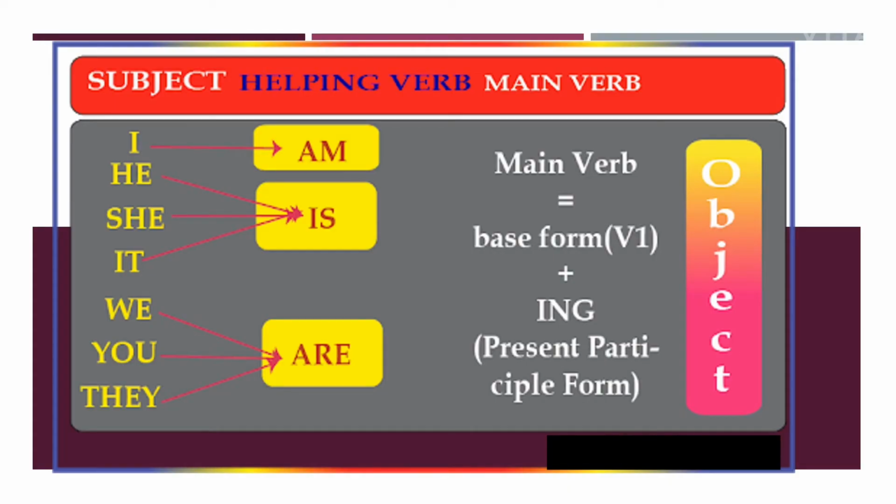Again, a clear description is given to you in this image. With I, you will be using am. With he, she, it, you will be using is. And with we, you, they, you will be using are. Clear, students?